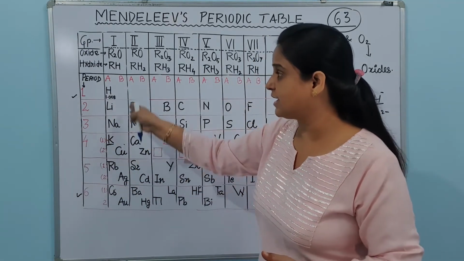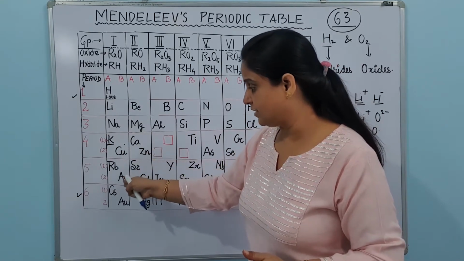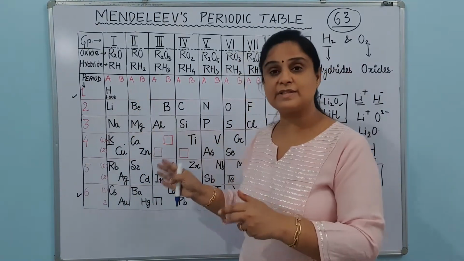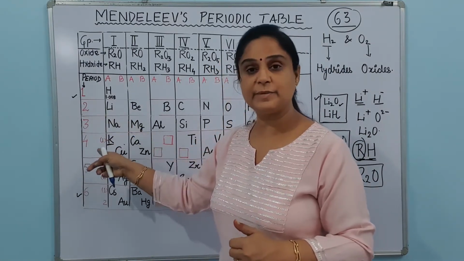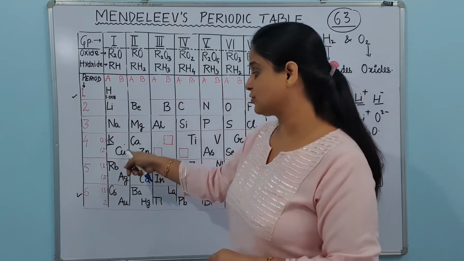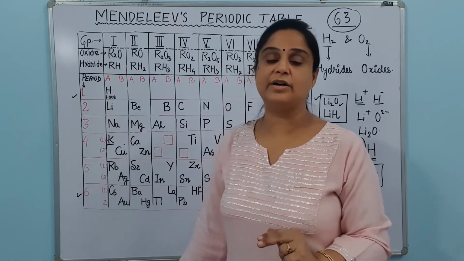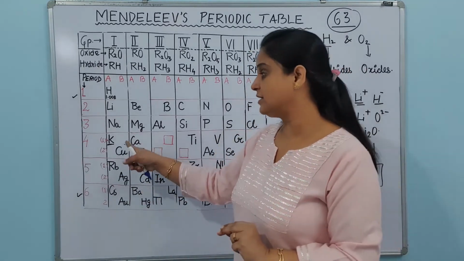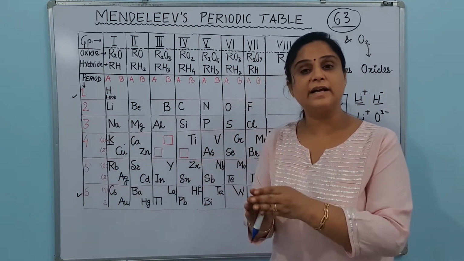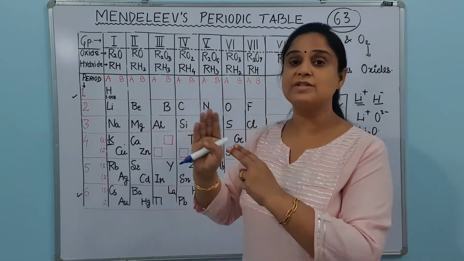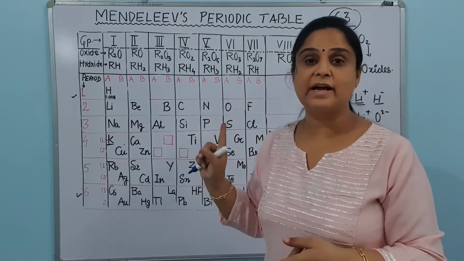But on the right hand side, in the B subgroup, we have copper, silver, gold. So he was keeping 2 different kinds of elements: very reactive ones like sodium, lithium, potassium, and very less reactive ones, that is copper, silver and gold. These are very less reactive. They are kept very far down in the reactivity series, and these 2 different kinds of elements he was keeping together. That is why he decided to keep the elements in 2 subgroups. Why was he keeping them together? The reason was the type of oxide and hydrides formed.